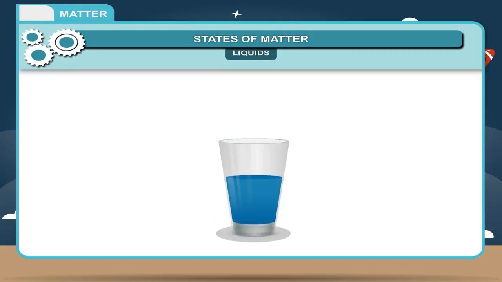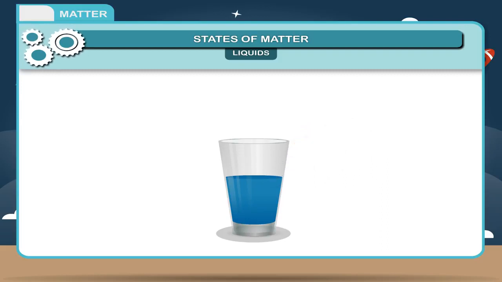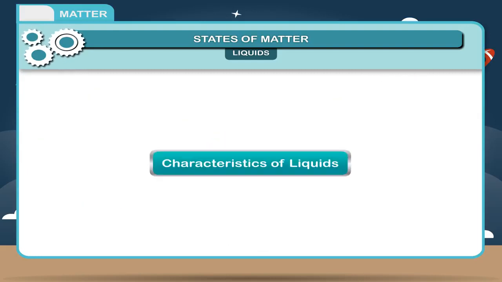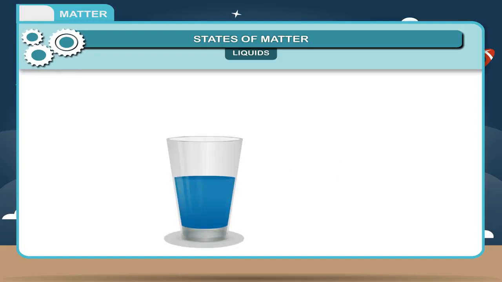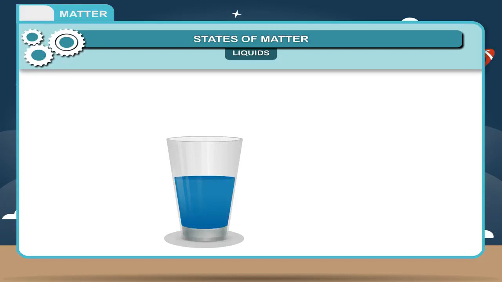Liquids. Liquids have no definite shape but occupy a definite space. The particles of liquids are less attracted with each other than solids. Example, water, milk, fruit juice, etc. Characteristics of liquids. In liquids, the intermolecular force of attraction is slightly higher than the force of repulsion. Hence, the constituent particles can aggregate but show a tendency to flow. Liquids can be characterized by the given properties.